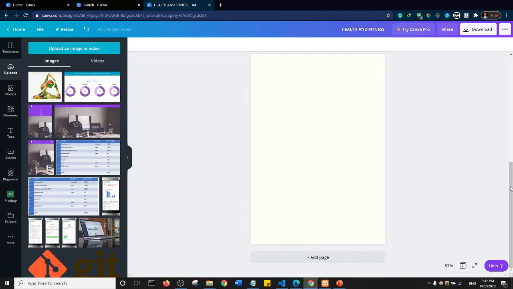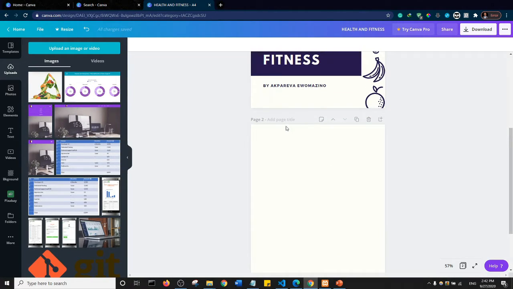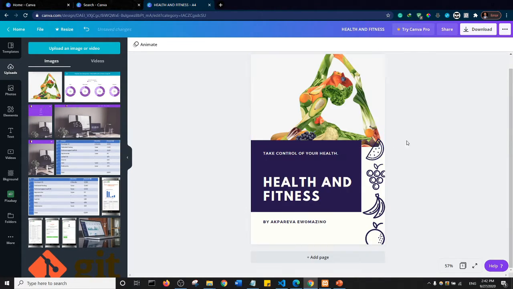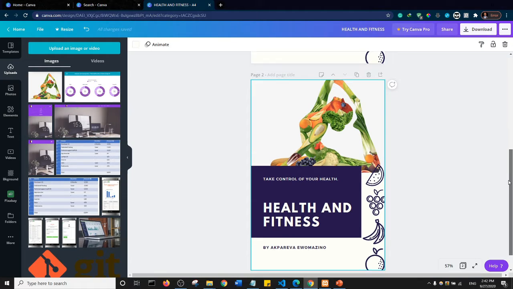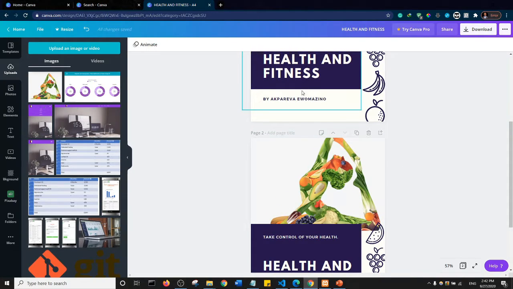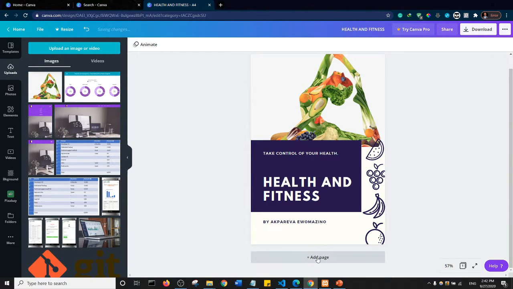I'm going to delete this blank page I created now. Just up top here we have some options. This is delete, so I'll delete it, and instead of adding another page I'll just come here and click on duplicate page. What that will do is duplicate the current page we are working on. I just wanted to show you that, but it's not what I need at the moment. So I'll delete this and add a fresh page one more time.